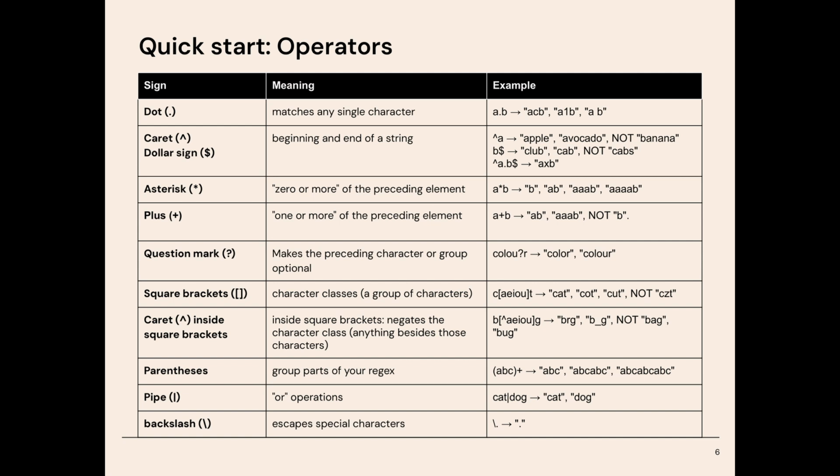Finally, let's talk about the escape character, or the backslash. In regexes, certain characters like the dot, parentheses, and the asterisk have special meanings. Now, what if you want to match one of those characters literally? You want to literally find a parenthesis. Then you need to escape it with a backslash. So for example, to match a literal dot, you would write backslash dot. This tells the regex engine to match an actual dot and not just any character.